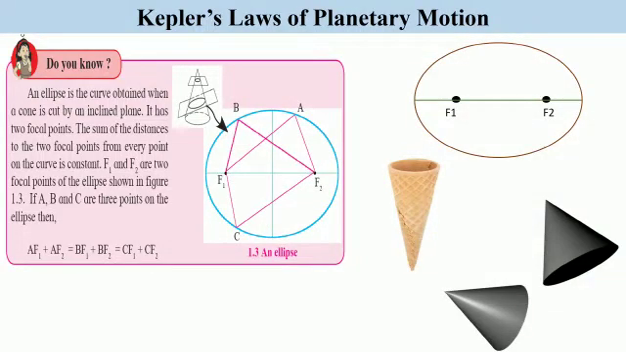Good morning, students. Today we shall be learning about Kepler's laws of planetary motion. Planetary motion has been observed by astronomers since ancient times. Before the telescope was invented, all observations of the planets' positions were made with naked eyes. By the 16th century, there was a lot of data available about planetary positions and motion.